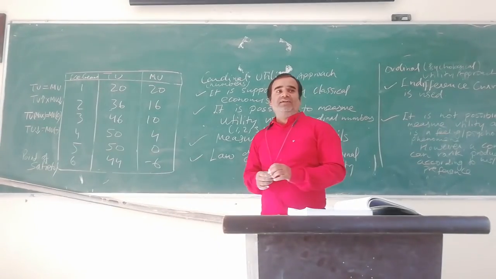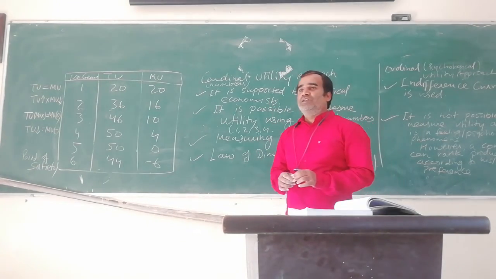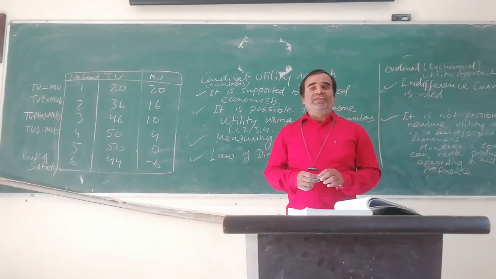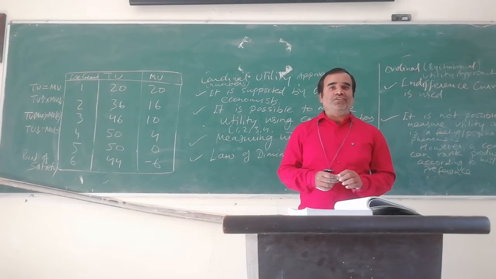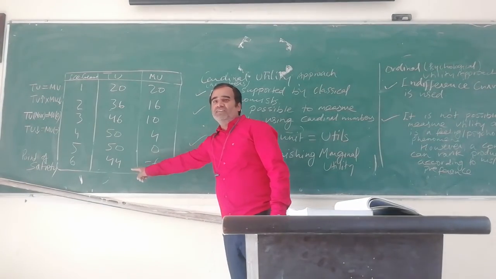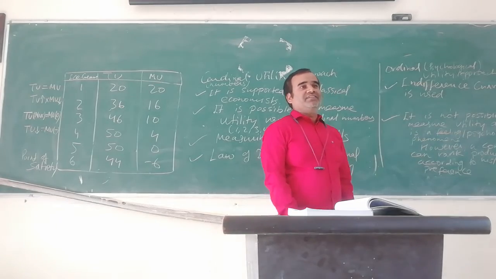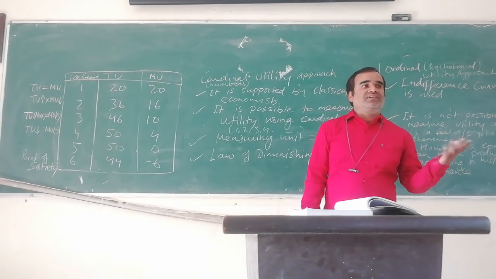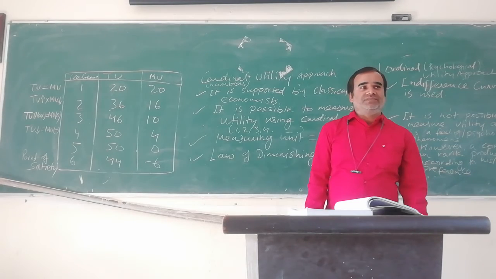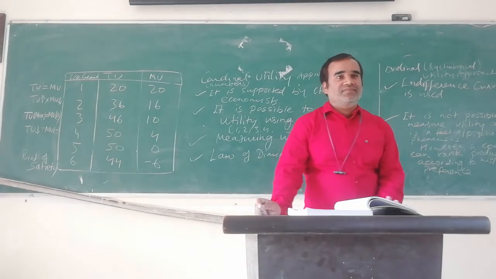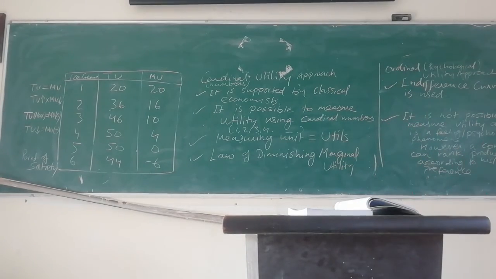The same thing they can ask you in another way. At the point of satiety, what is the status of TU or what is the status of MU? Here you see TU starts falling down and MU becomes negative. The concept is the same but it is a different way of asking the question. Okay? Sir, is there any particular theory for this? Like if TU decreases, MU will be negative. How is it proved?